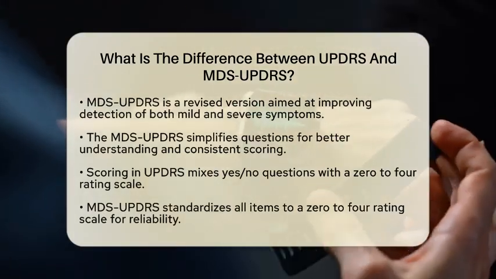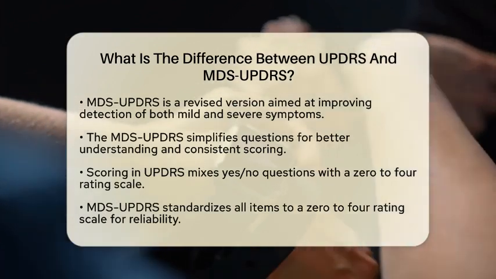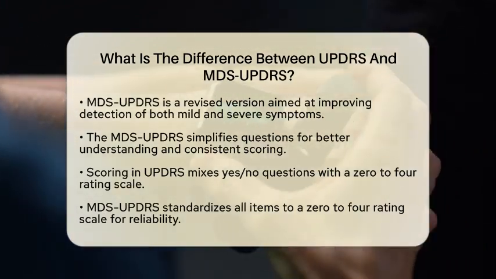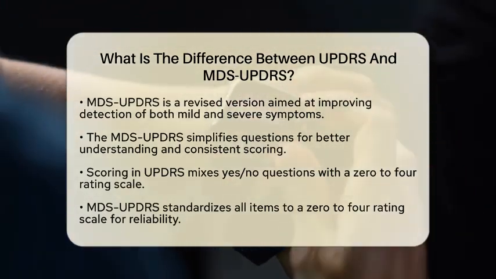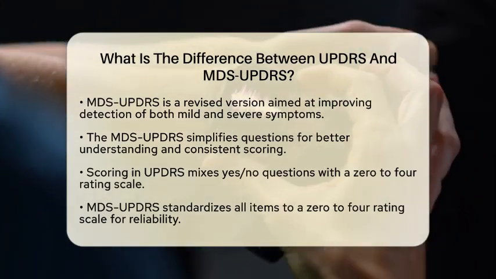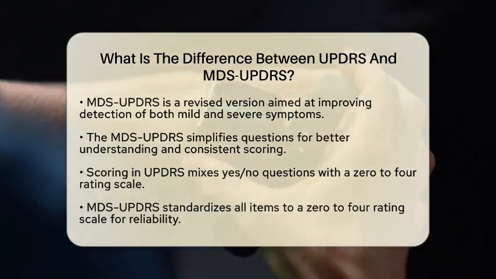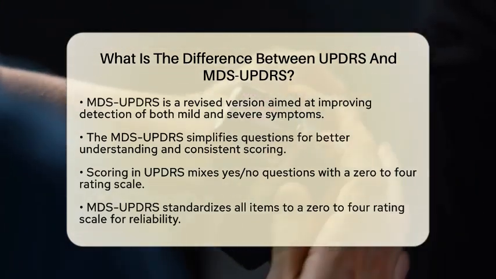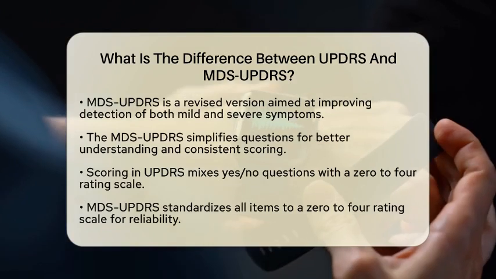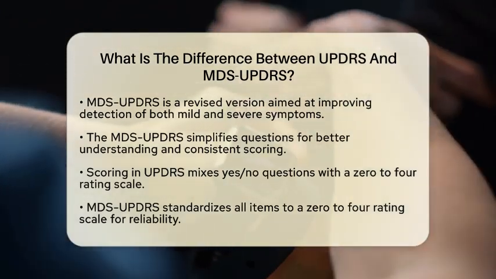In contrast, the Movement Disorder Society Unified Parkinson's Disease Rating Scale, or MDS-UPDRS, is a revised version of the original scale. The primary goal of this revision was to enhance the ability to detect and measure both mild and severe symptoms more accurately. The MDS-UPDRS also aimed to simplify the questions, making them easier to understand and ensuring consistency in scoring.